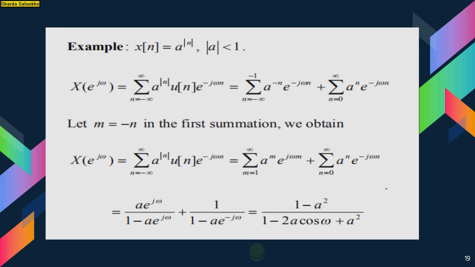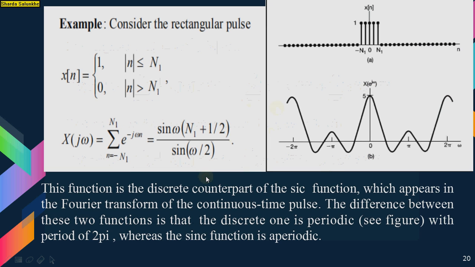Example: if x of n is equal to a raised to mod of n, where mod of a is less than 1, so the DTFT becomes 1 minus a square divided by 1 minus 2a cos of omega plus a square. So these are the steps to solve this equation. Consider the rectangular pulse.